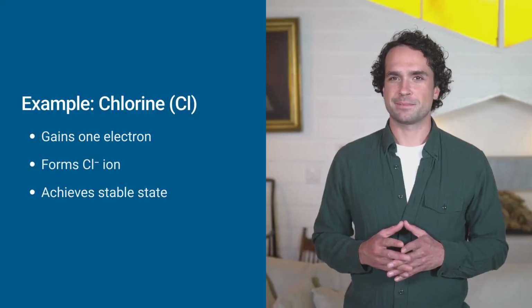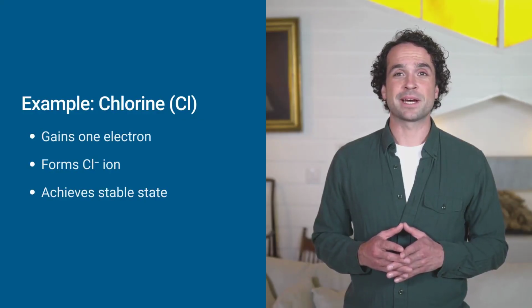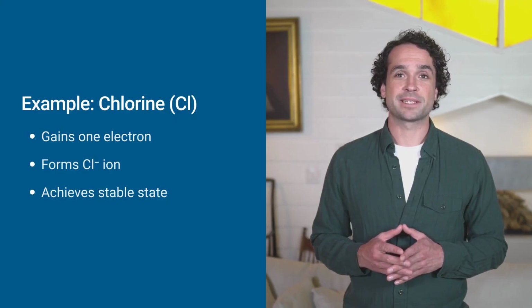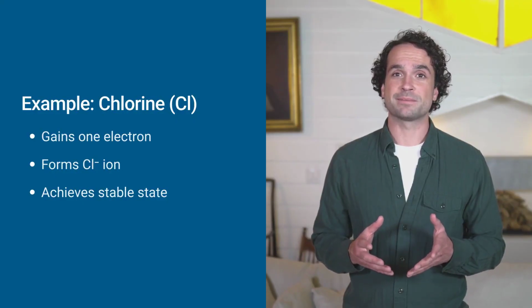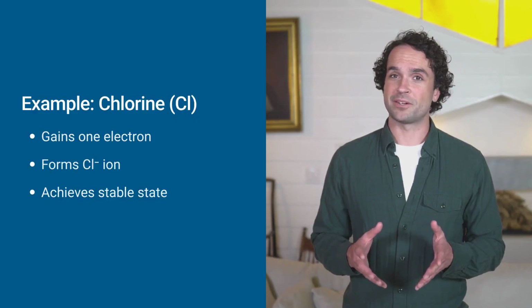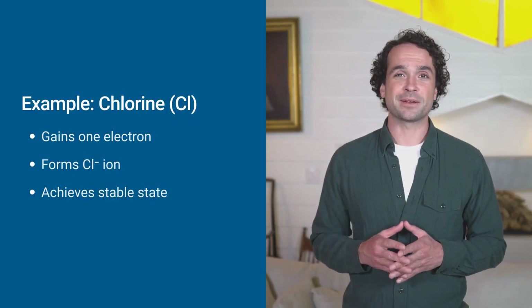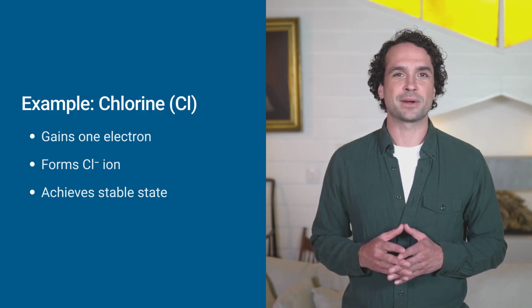Now consider chlorine. Chlorine has 7 valence electrons. To achieve a stable octet, it needs to gain 1 more electron. When chlorine gains 1 electron, it forms a negatively charged ion. Its electron configuration then becomes 1s2, 2s2, 2p6, 3s2, 3p6. This gaining of electrons allows chlorine to reach its stable state.